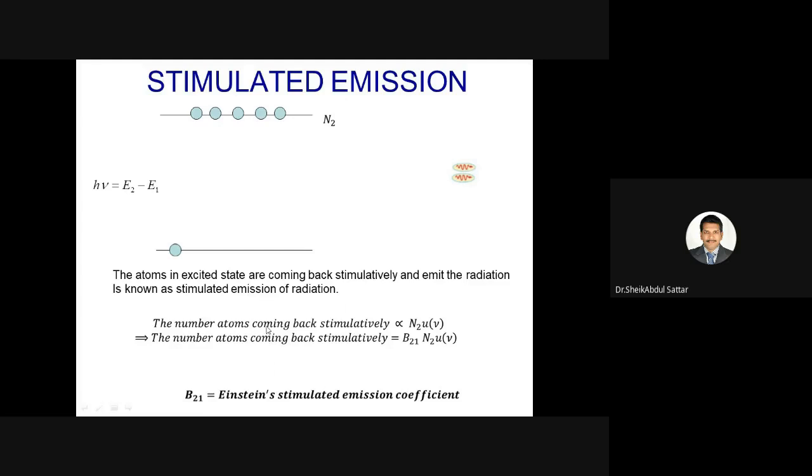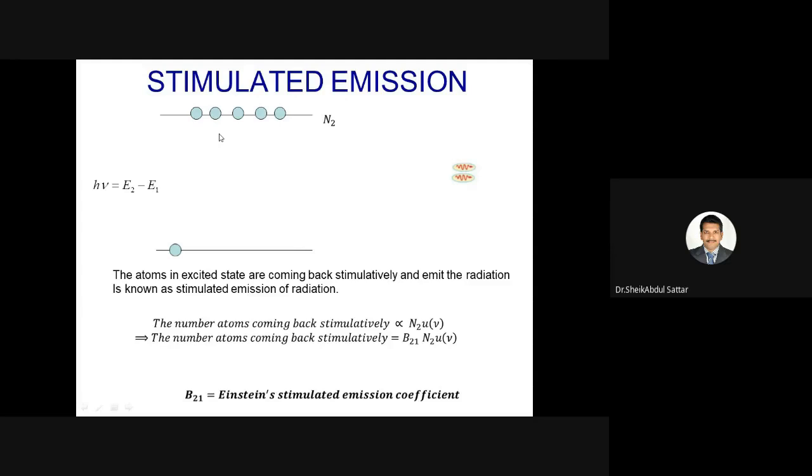So in this, the number of atoms coming back stimulatively depends on the number of atoms available in the excited state, and how many photons are coming for stimulation is also different. How many photons are coming for stimulation is given by the energy density of the incident radiation, U of nu.